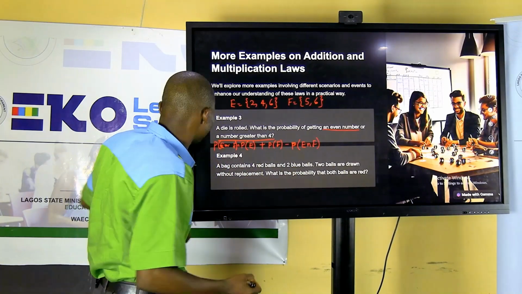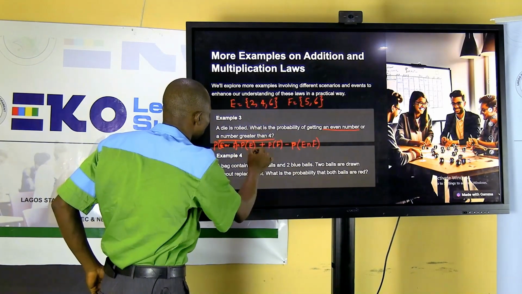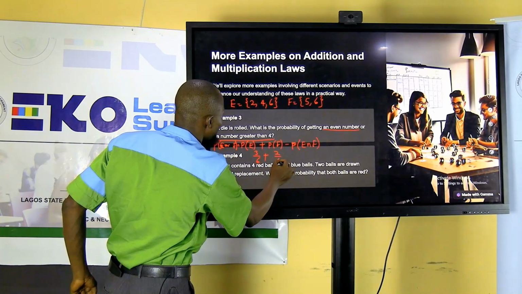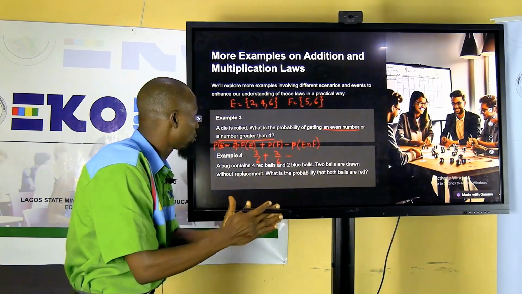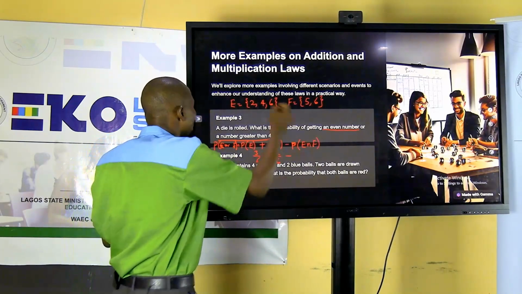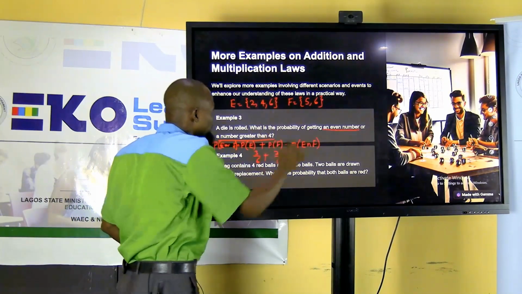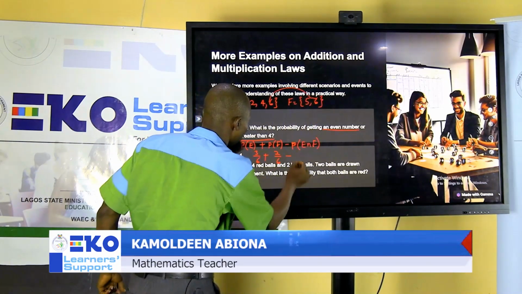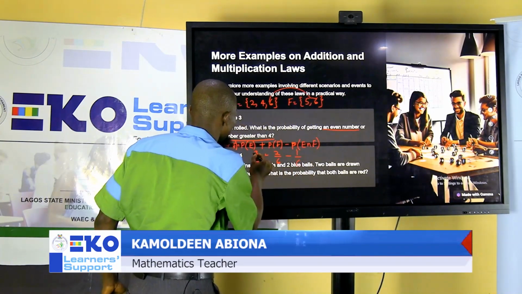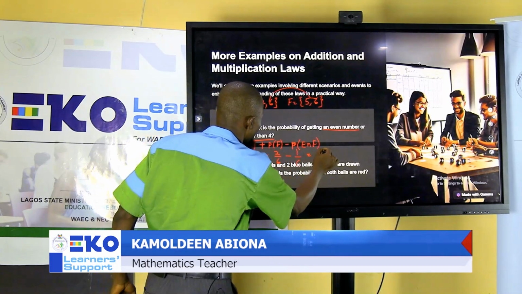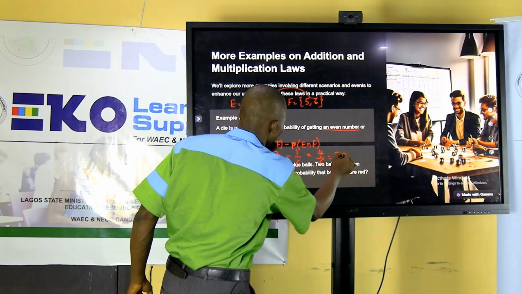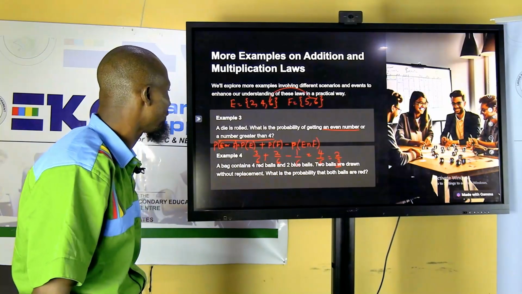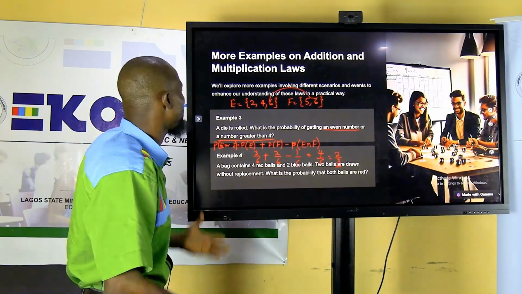So how do we do that? E, that is 3 out of 6. F, that is 2 out of 6. E and F, the combination of the two, that is both an even number and also greater than 4. And that is just 6, which is 1 out of 6. So this is 5 minus 1, which is 4 over 6, which is 2 over 3. All right, I hope you get that. So that is 2 over 3.